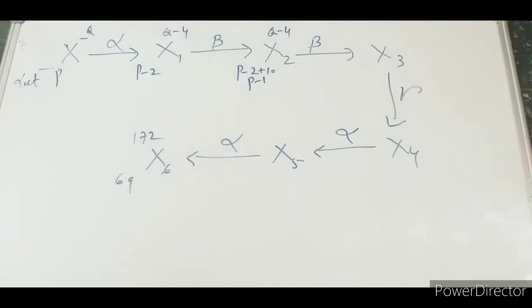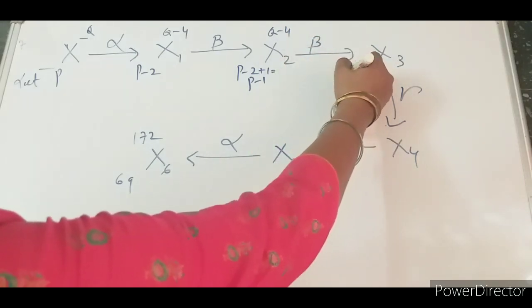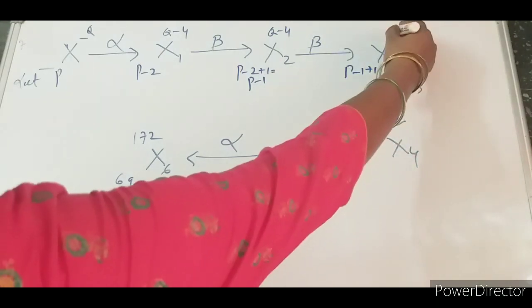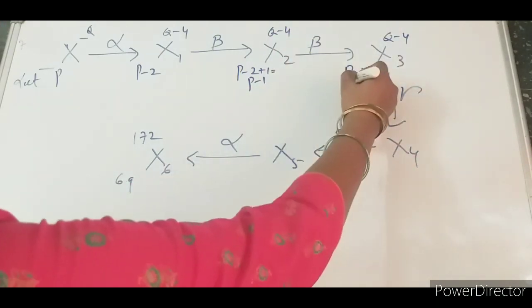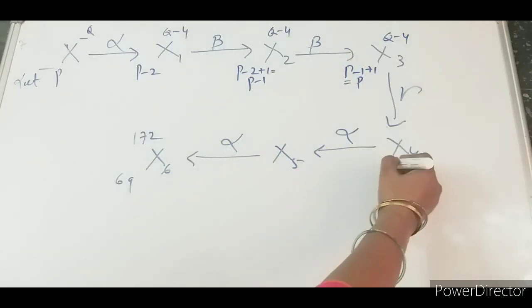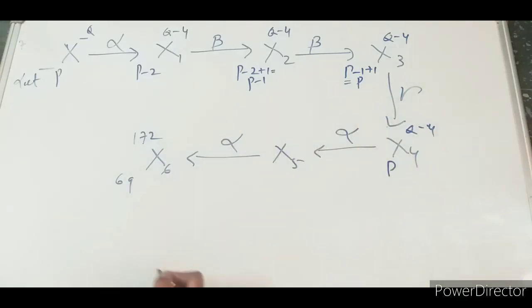Okay, so again when there is a beta emission, what will it be? P minus 1 plus 1, Q minus 4. So this one is equal to P itself. So when there is a gamma emission, we are getting P, Q minus 4. Agree?